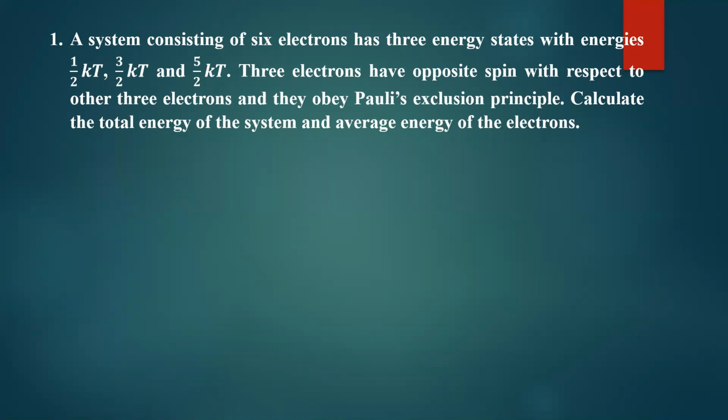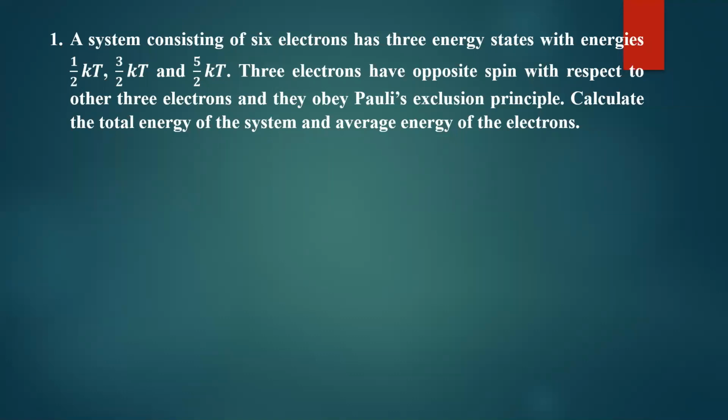3 electrons have opposite spin with respect to other 3 electrons, and they obey Pauli's exclusion principle. So electrons are distributed in a particular system in accordance with the Pauli's exclusion principle. Calculate the total energy of the system and average energy of the electrons. We have to find total energy of the system and average energy of the electrons. Look at the problem once again. The system is consisting of 6 electrons. 3 energy states are there.